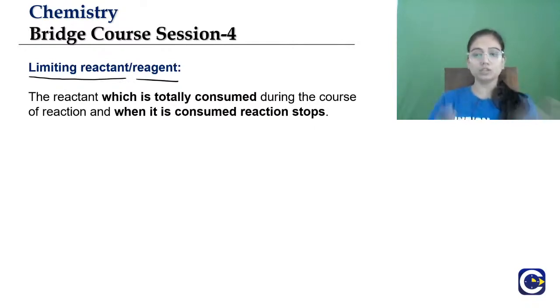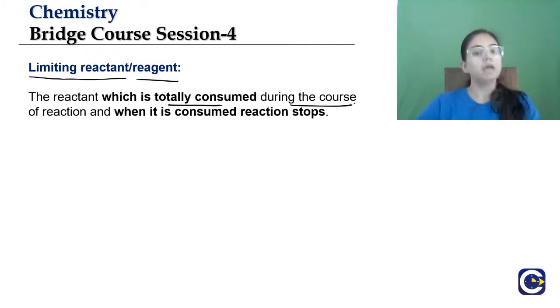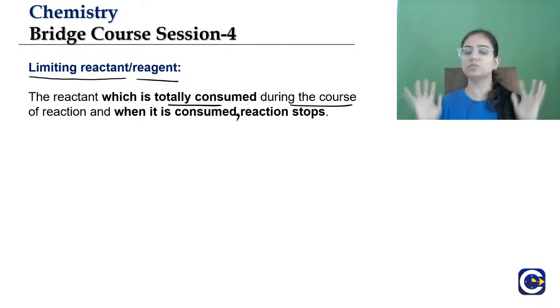Okay, so the reactant which is totally consumed during the course of reaction, and when it is consumed, reaction stops. When it will be finished, how will the reaction occur? Hydrogen is finished.